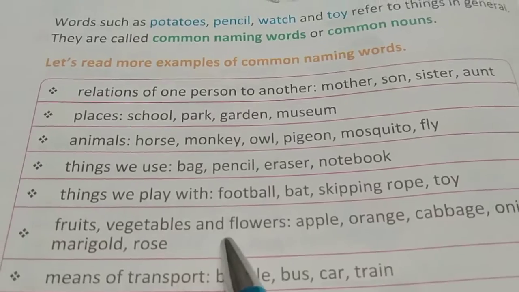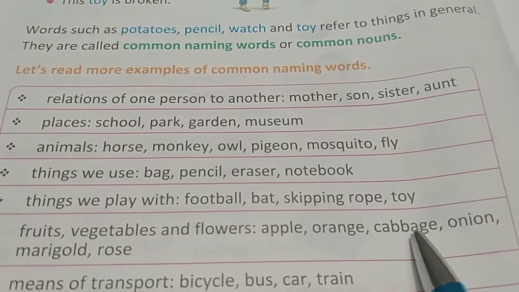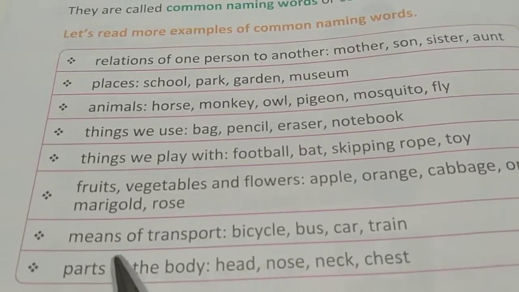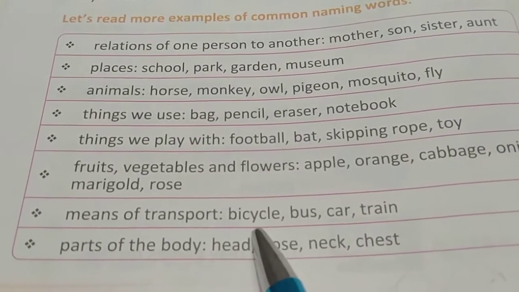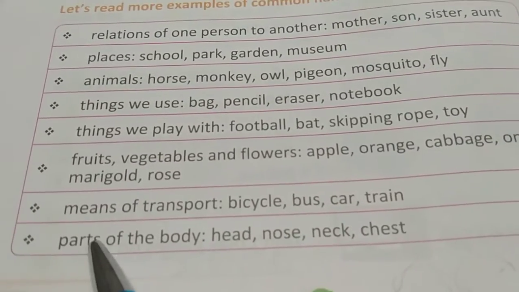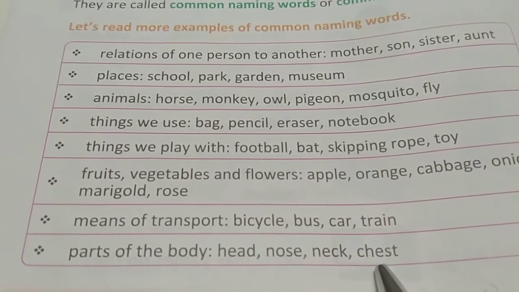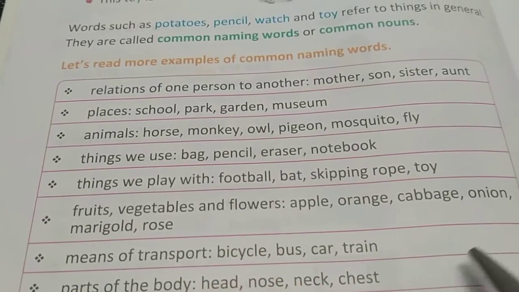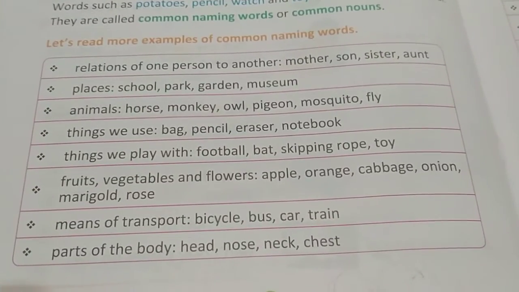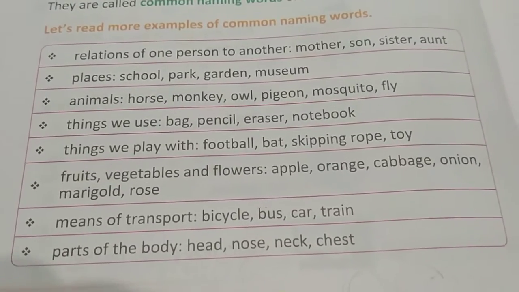Fruits, vegetables and flowers. Examples: apple, orange, cabbage, onion, marigold, rose. Means of transport: bicycle, bus, car, train. Parts of the body: head, nose, neck, chest. These are all examples of common nouns. They are naming words which are common to all, not particular to any person, place or thing. That's why they are called common nouns.